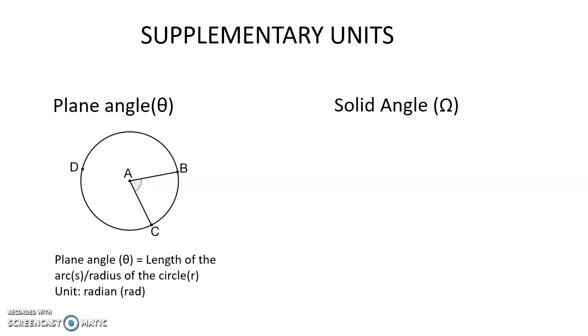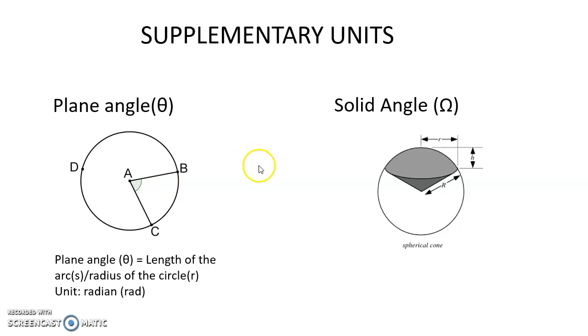The second supplementary quantity is solid angle. What do we mean by solid angle? Now, instead of considering a circle, think of a sphere in 3D, wherein a cone part of the sphere will form an angle at the tip over here. This angle which is formed at the tip of the cone will be called solid angle.